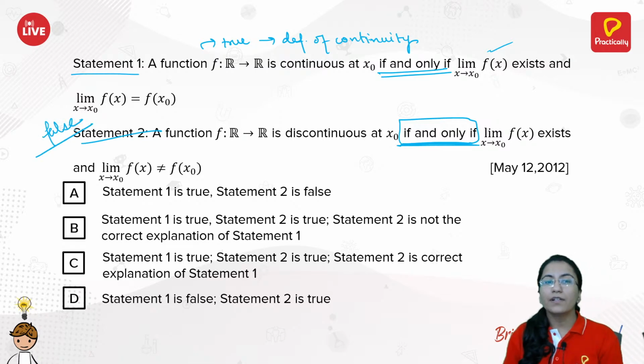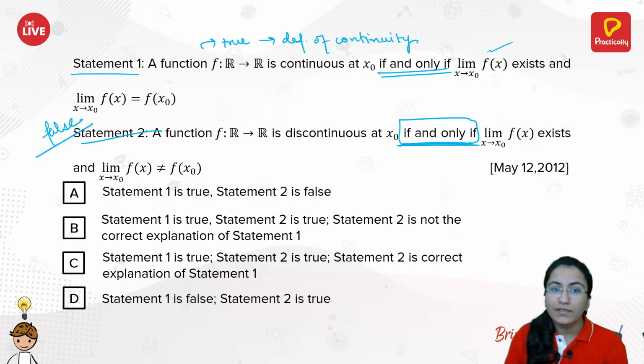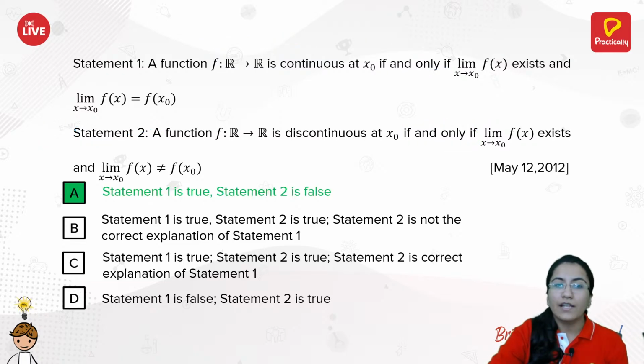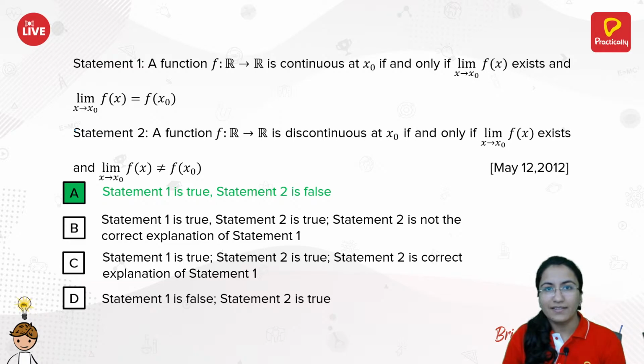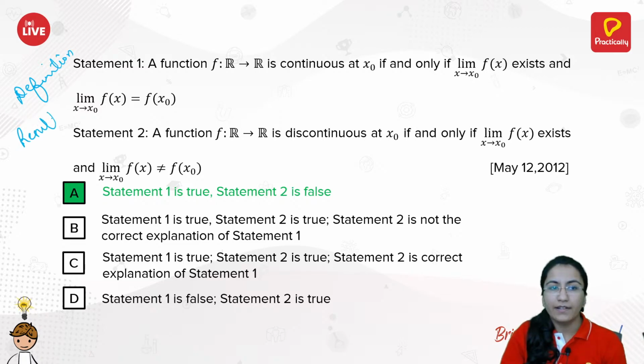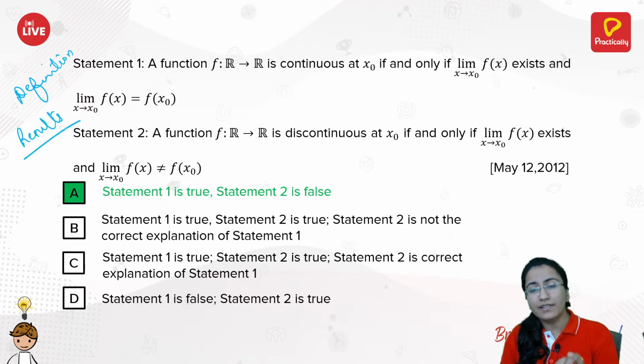So your statement 1 is true, your statement 2 is false. That implies you will have A part as your answer. Okay, so A part is your answer for this particular question. This was directly using the definitions, or some results you have, right? If you don't know some results, you can even recall from the jump discontinuity or the removable point discontinuity, you can recall from those points also, right?